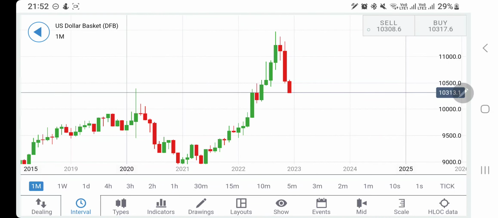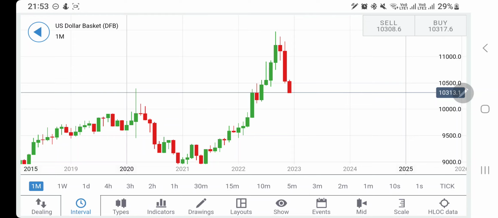Because see, this is going to be a smaller candle where it may try to achieve this zone, and probably from there it can trade sideways for a couple of months before it looks over to another downward move, and then the bounce back can happen. So this is my expectation, that in the first half of the year, either the dollar index may try to trade bearish, or if it takes bigger strides in a couple of months, then it may try to trade sideways for the next couple of months before it looks over to any bounce back or a reversal.